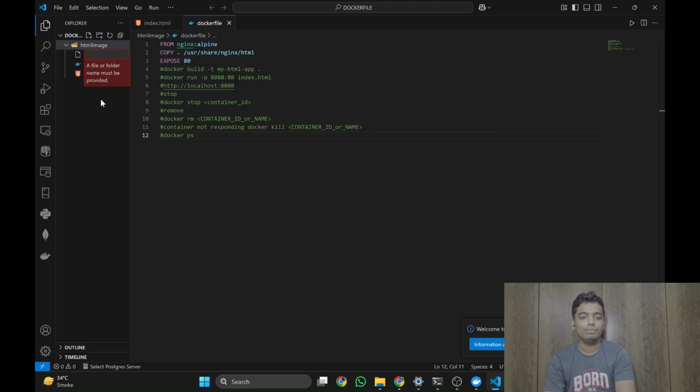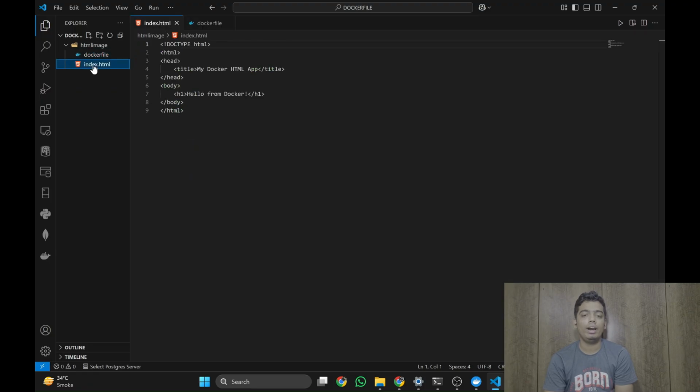After this is done, in the Dockerfile, type the command FROM nginx:alpine. This is a simple Alpine server that is used over here. We are copying its path and we are exposing it on port 80. Now create a new file known as index.html and type a basic structure: doctype html, head, title, body.